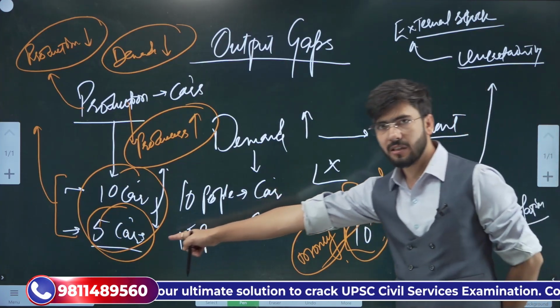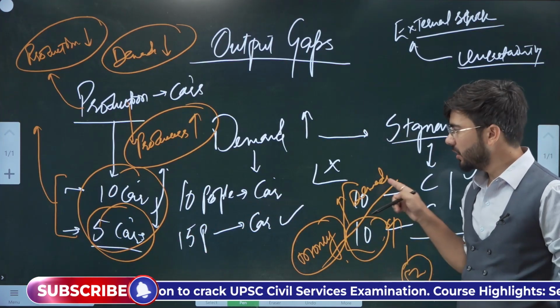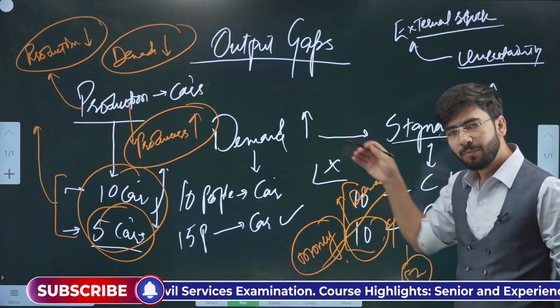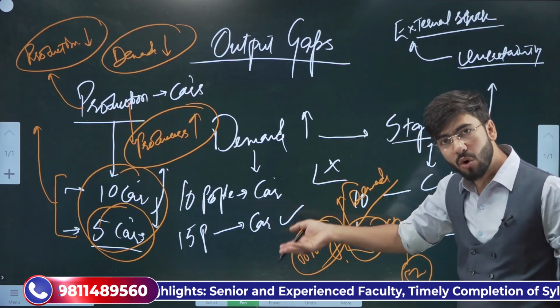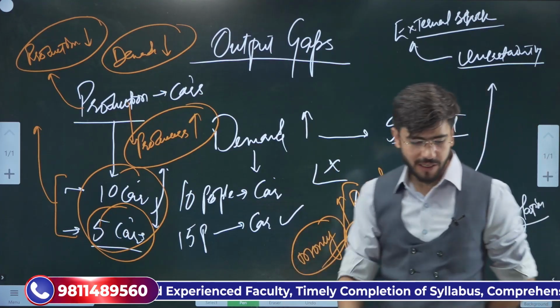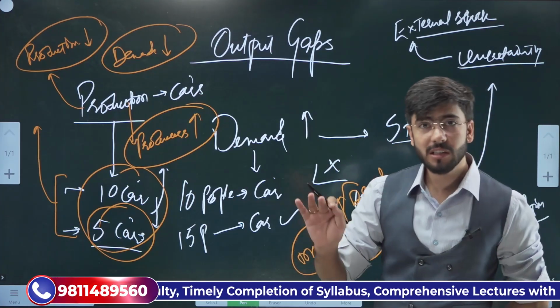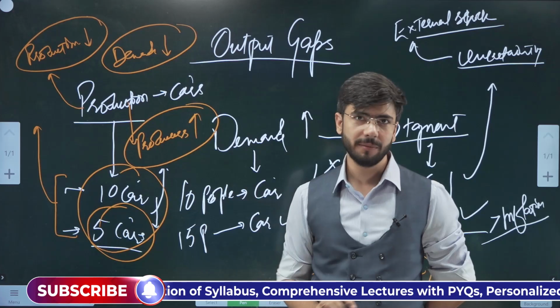Due to this 5 and 10 ratio, the inflation was already on the rise. Now we are giving money to them. It means the inflation will increase more. So therefore, the first thing which we have to do is first to restore the production.